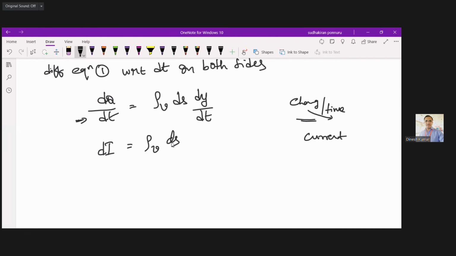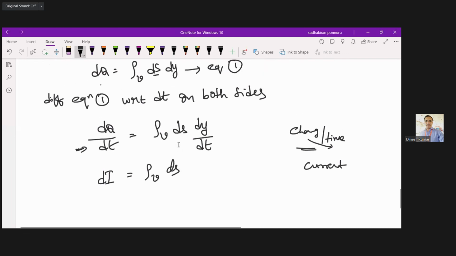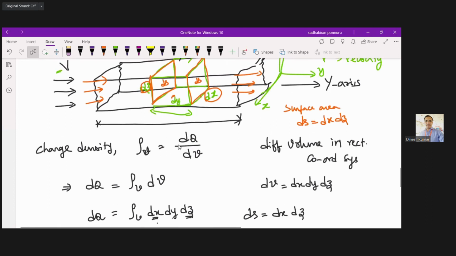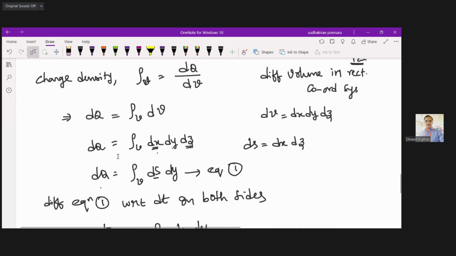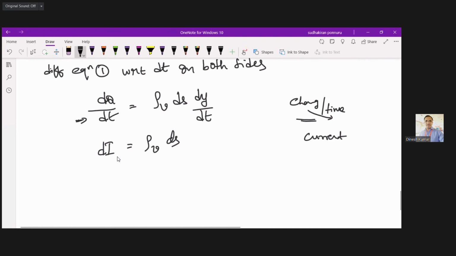Now see dy by dt. Y is the y axis, which we measure in meters, like 10 units or 10 centimeters. So y gives distance, and t is time.